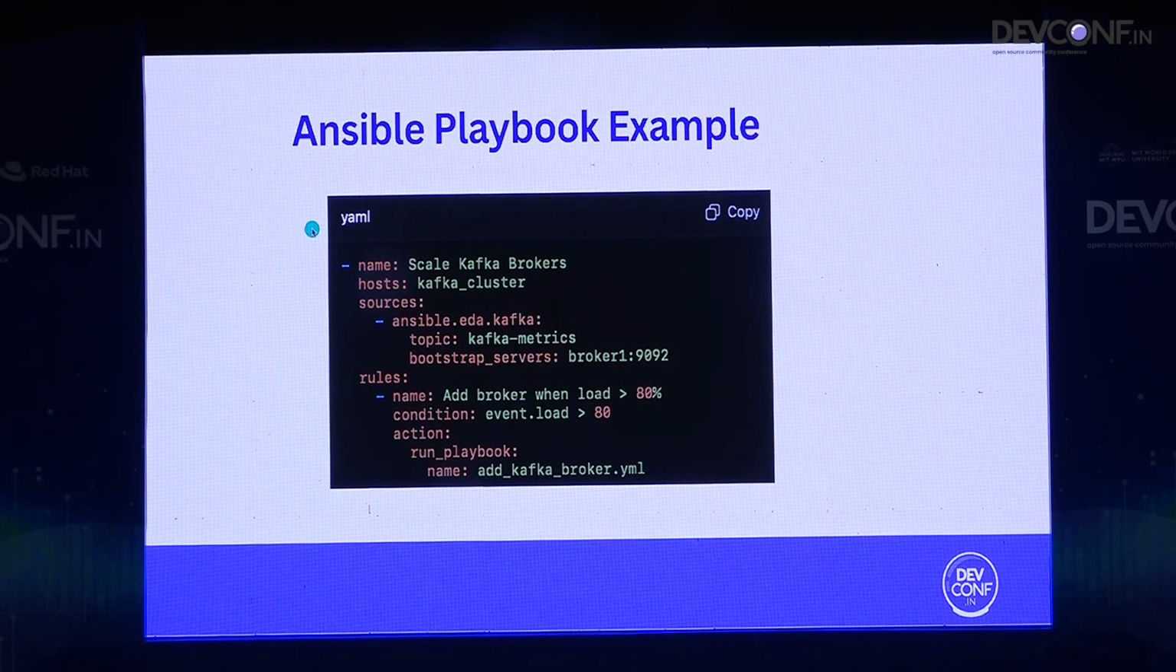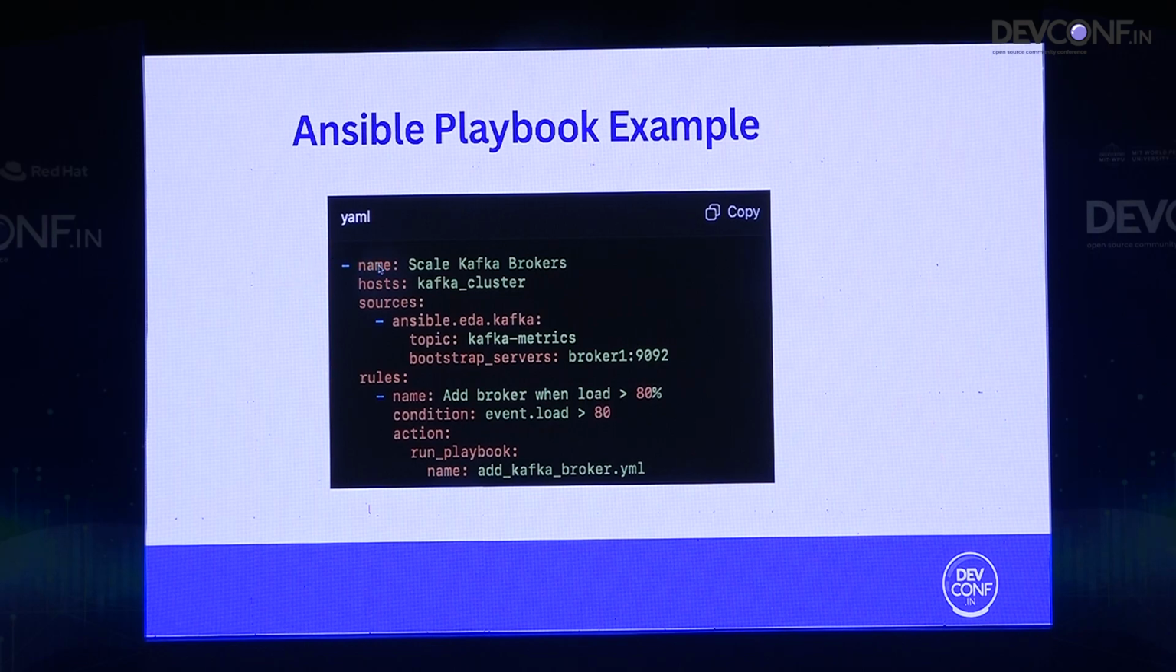So the rule is to add a broker when the load is greater than 80%, right? So when the load of the database is greater than 80% or the throughput is greater than 80%, it would execute this condition that event.load is greater than 80. So perform this action and run the playbook named add Kafka broker.yaml.